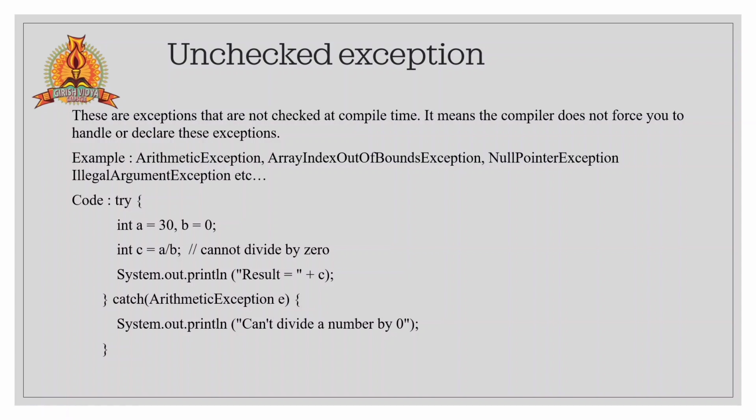Let me tell you about the ArithmeticException with an example. Here we are using the try and catch method, same as the previous one. We declare two variables and initialize them, for example, the value of a will be 30 and b will be 0. By dividing a by b, we will not get the output, right? Why? Because 30 cannot be divided by 0. That will throw an exception that you can't divide a number by 0. So this is an arithmetic exception.